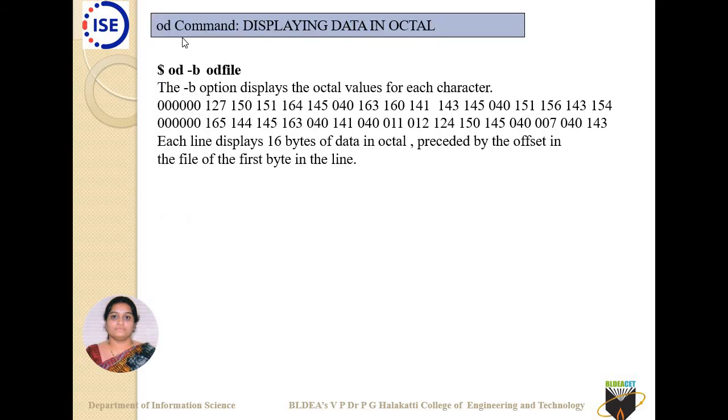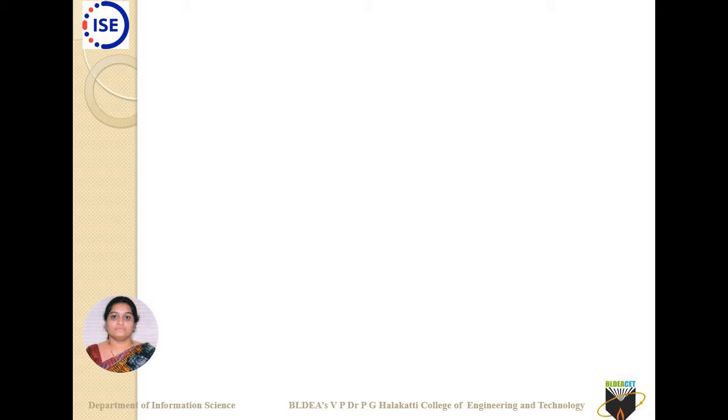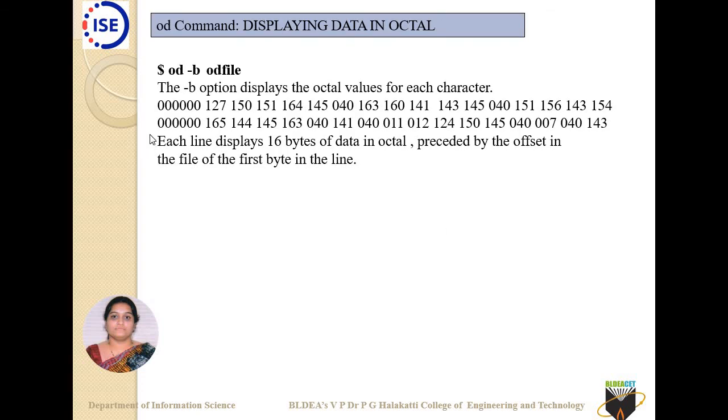Then there is another command called od. Whatever data is in your file will be displayed to you in octal. You can use od -b followed by the file name. The -b option displays the octal values for each of the characters. Whatever characters are used in this file will all be displayed as octal values. So that's all with respect to this module. In the next one we'll look at listing file attributes. Okay, thank you.